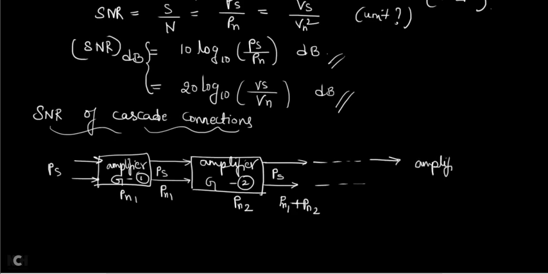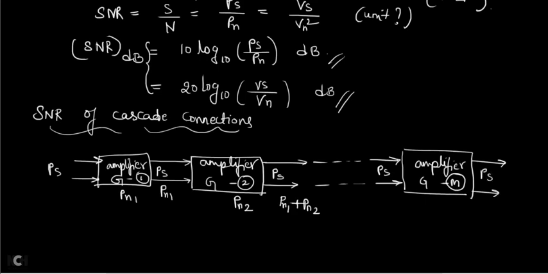Now assume that there are M amplifiers present. This is an amplifier with gain G. The gain is G for everyone. All the amplifiers have gain G, but this is the M-th amplifier, the last one. The signal power will be PS only, and the output signal power is also PS. And what is the noise power of this? The noise power of the M-th amplifier is PNM. PN stands for noise power, and M stands for the M-th, last amplifier.